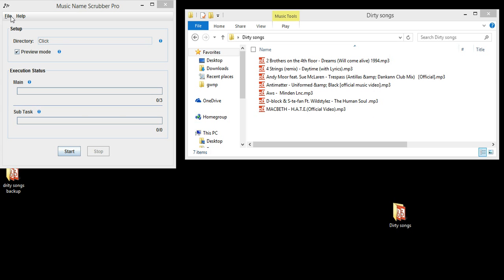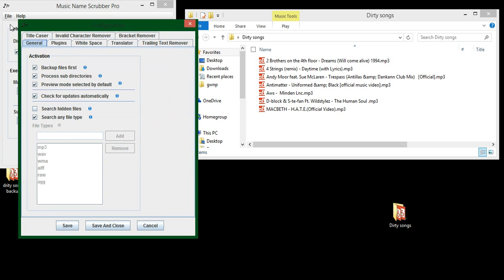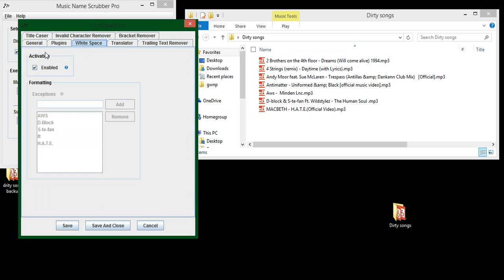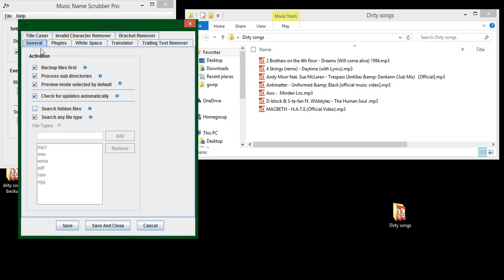This tool is highly configurable. You set up the configuration once, and then once you hit save, you don't have to do it again. You can run this tool over and over again as you gain new music, and you don't have to change anything for the most part.